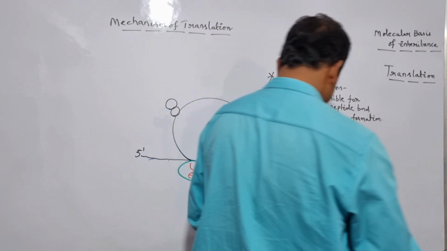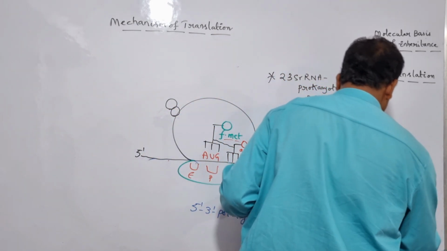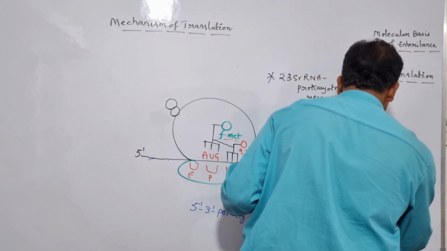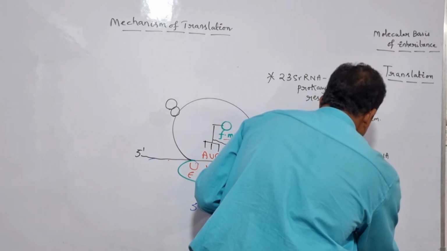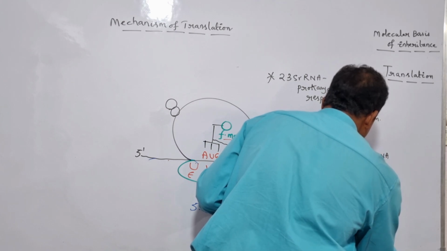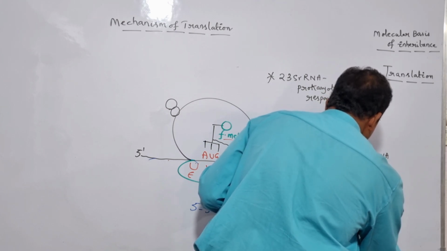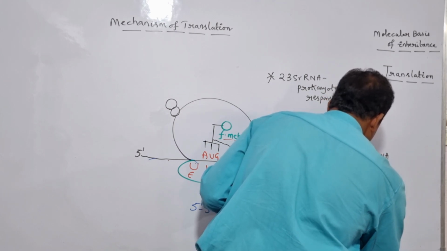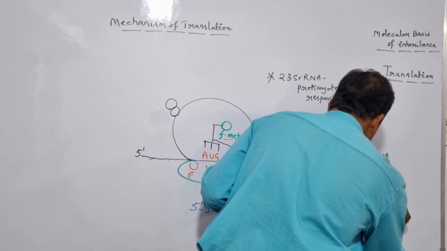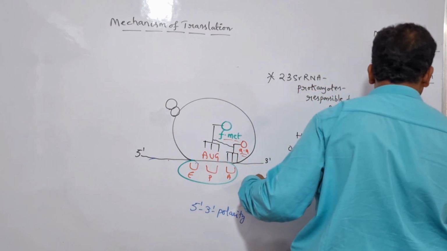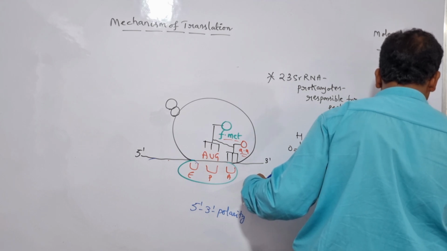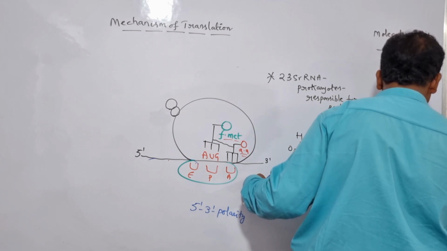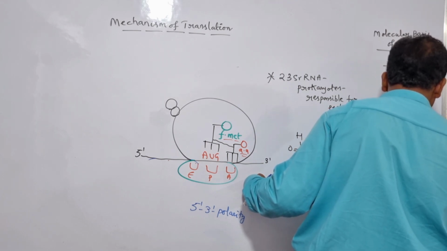So just look here. It is nothing but 23S rRNA, which is having the peptidyl transferase activity in case of prokaryotes. Peptidyl transferase activity, right?